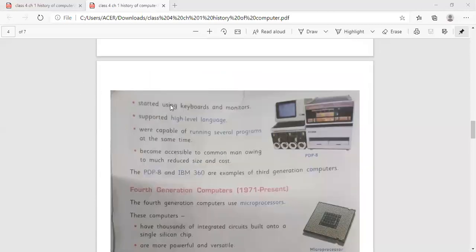It started using keyboards and monitors, supported high-level language, were capable of running several programs at the same time, became accessible to the common man owing to much reduced size and cost. PDP-8 and IBM 360 are examples of third generation computers.